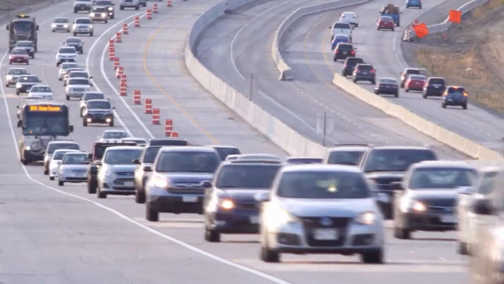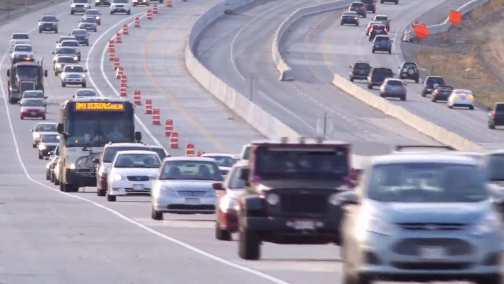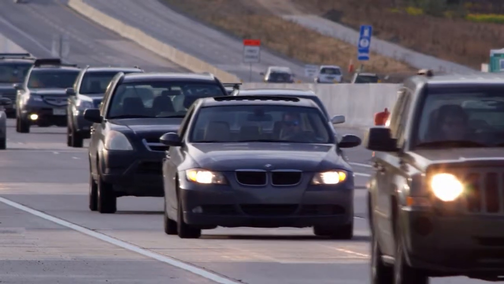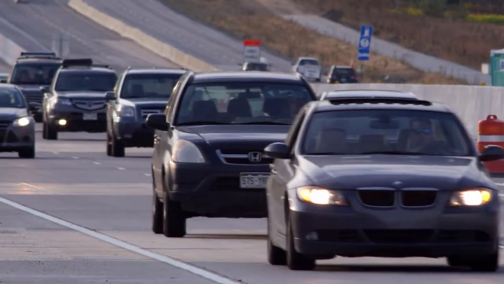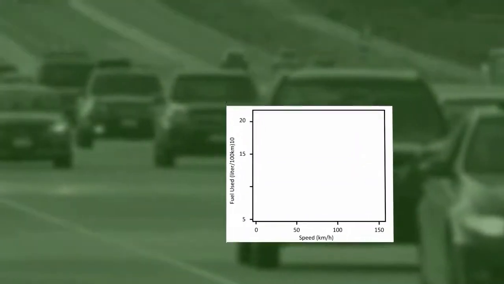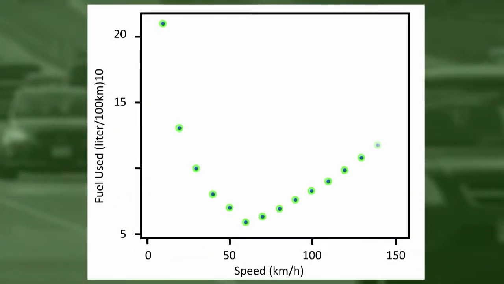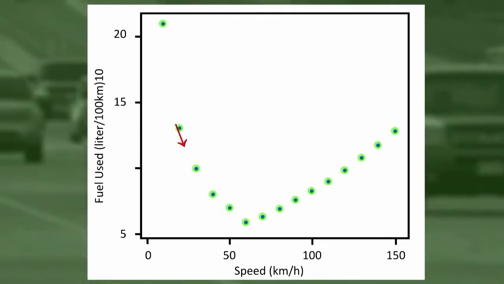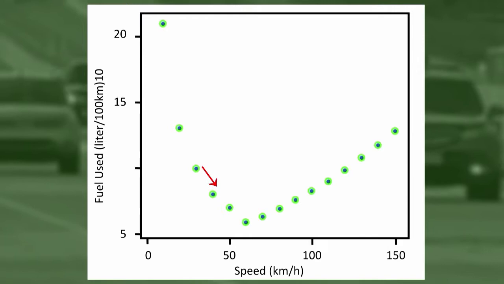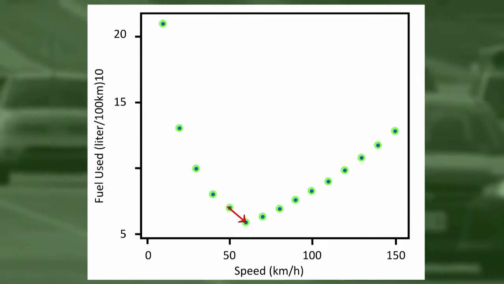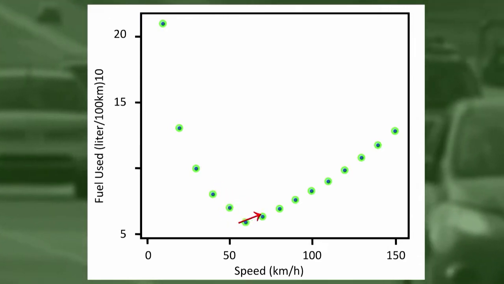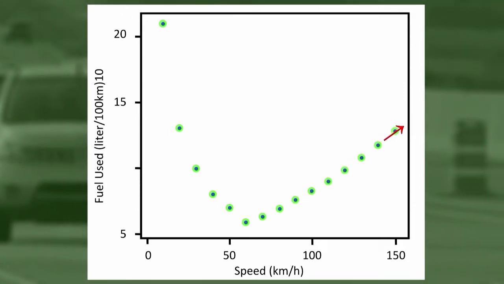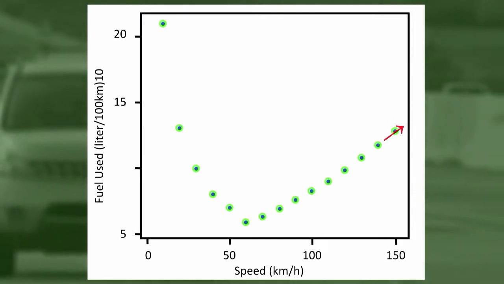For example, consider the relationship between the average fuel usage driving a fixed distance in a car and the speed at which the car drives. Our data describes a fairly simple curvilinear relationship. The amount of fuel consumed decreases rapidly to a minimum for a car driving 60 kilometers per hour, and then increases gradually for speeds exceeding 60 kilometers per hour. The relationship is very strong as the observations seem to perfectly fit the curve.